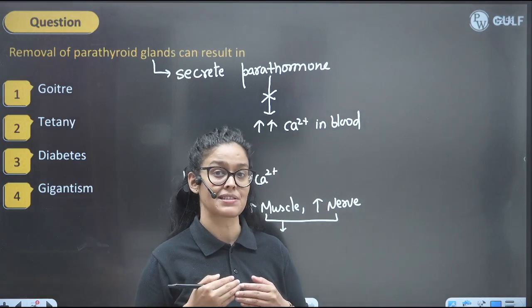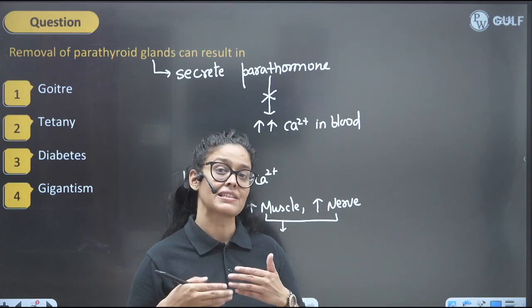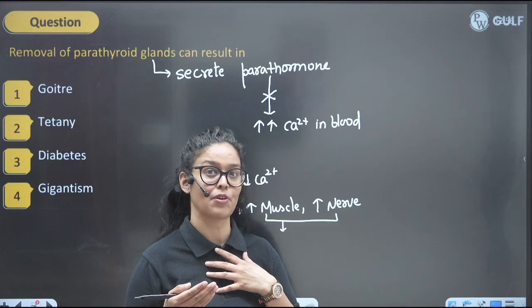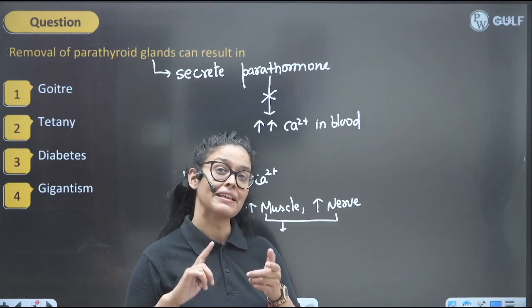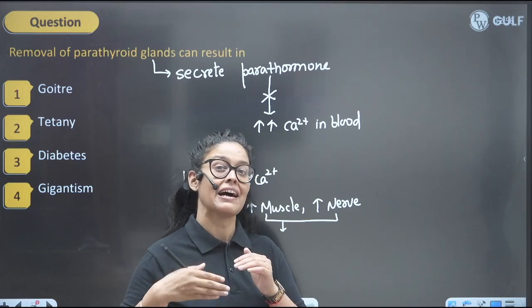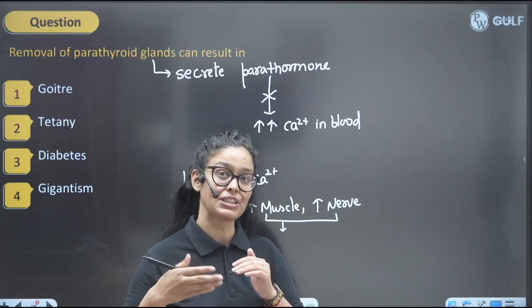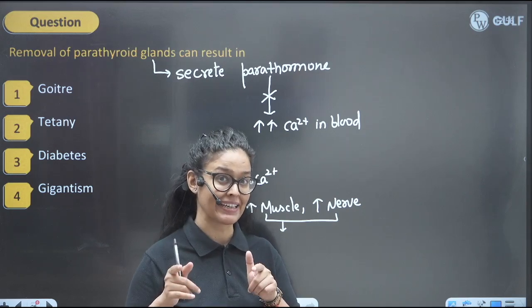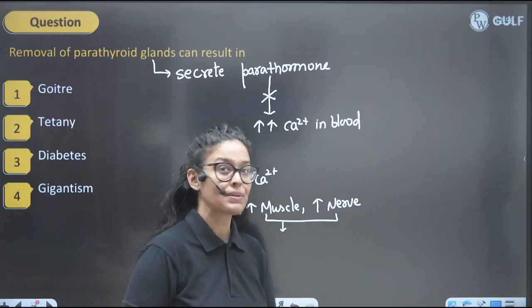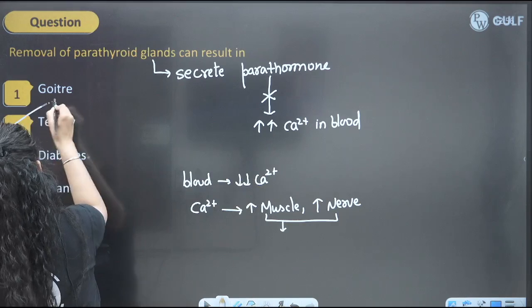It will be continuously contracting, continuously stimulating, although they are not getting any signal from the brain. So spasm will happen, tetany will happen. Tetany means a continuous contraction even without any stimulus. Are you getting it? So that will be causing tetany.